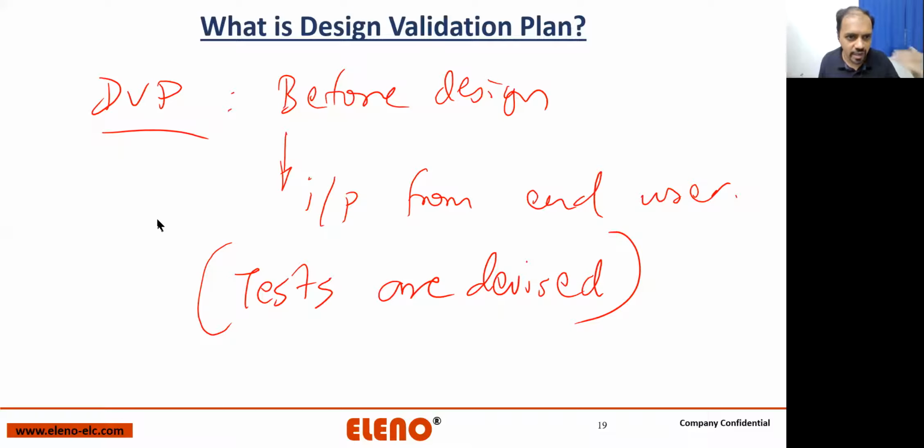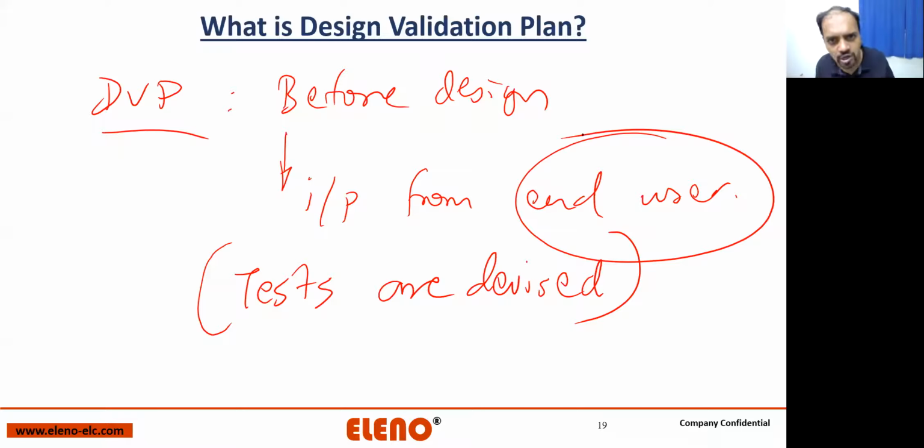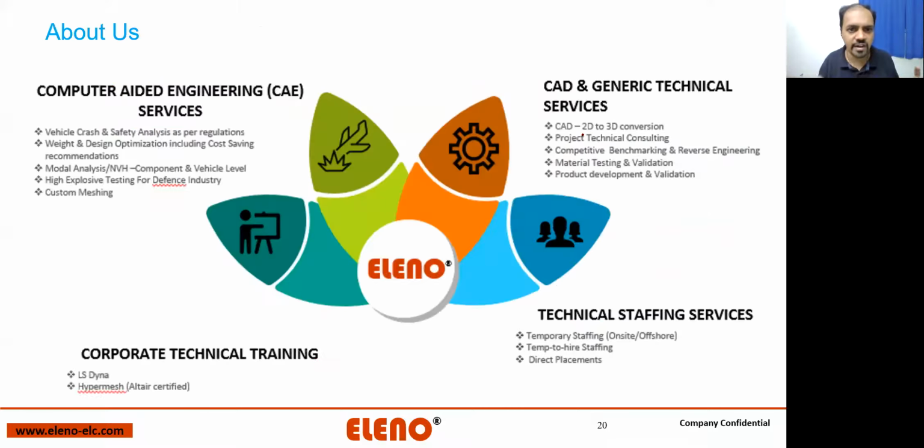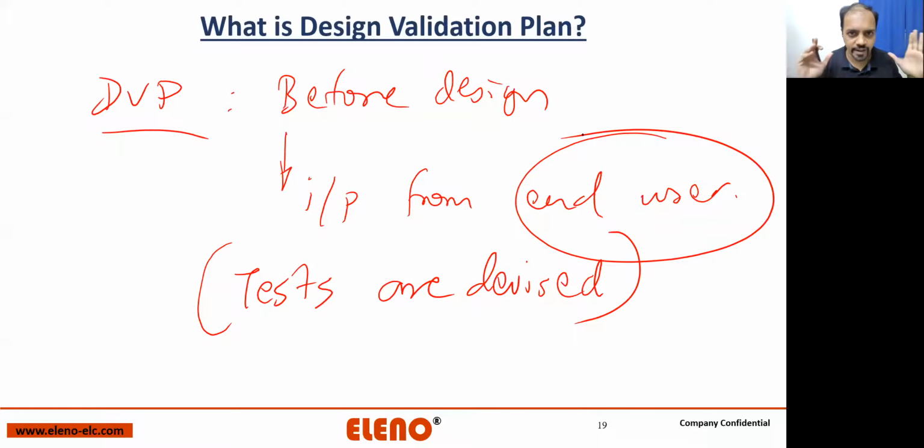Every time you have to make sure you are designing by considering whom? By considering the end user. If you are not considering the end user at all, it's all waste. Nothing is going to happen. Make sure you are very clear with the design validation plan.